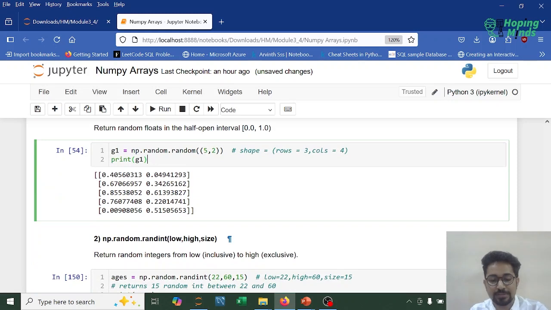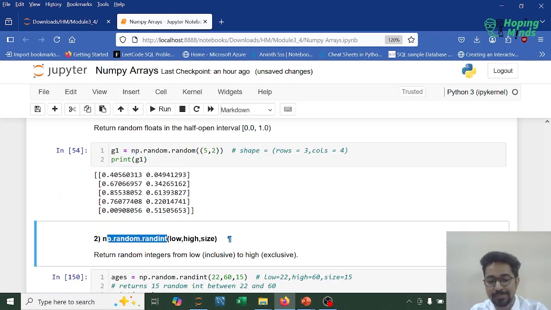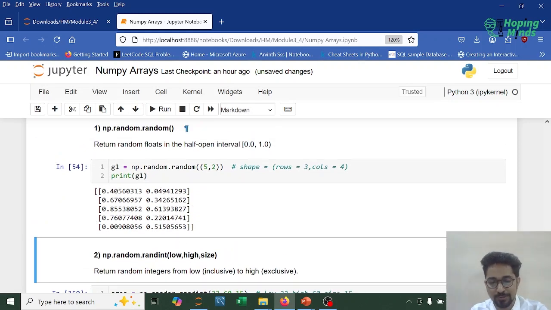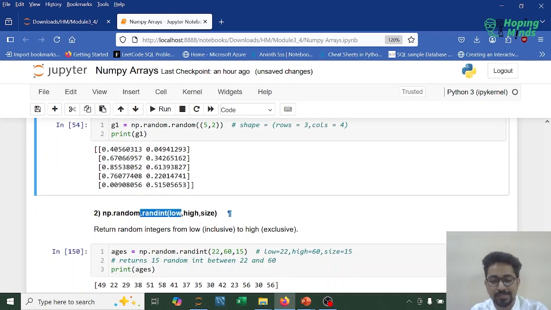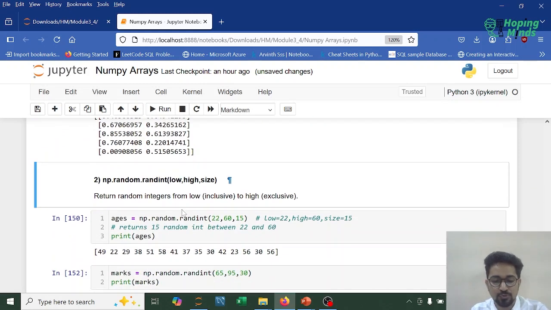Next we have np.random.randint. Because suppose I want to generate sales, I want to generate salaries, I want to generate marks. So I don't want floats, right? I want maybe integers. So that is when random integer comes into picture. So over here I need to pass low, high and size. It returns random integers from low inclusive to high exclusive.